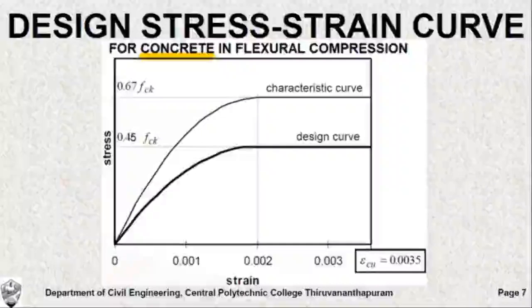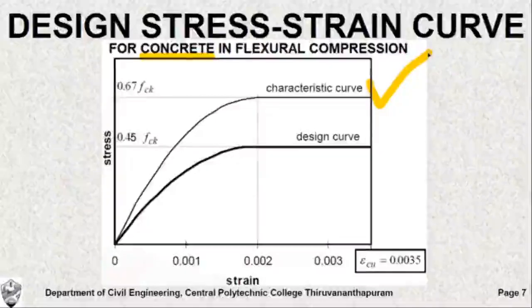Concrete, as you know, in flexural members gets subjected to both compressive stress as well as tensile stress. The concrete on the tension side is generally neglected because the tensile strength of concrete is very small compared to that in compression. On the compressive side, how the concrete behaves is what is shown from this stress strain diagram. So here first you observe the characteristic curve. This is the actual stress strain behavior of concrete when subjected to flexural compression.